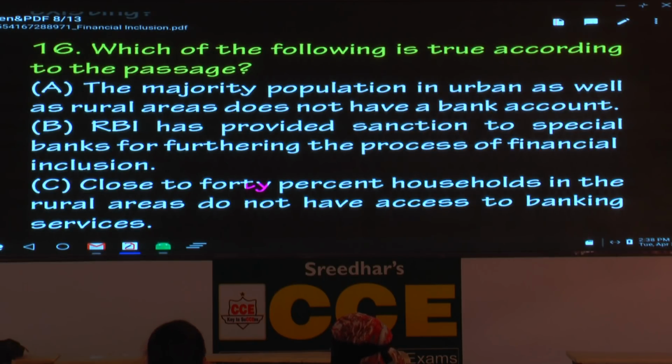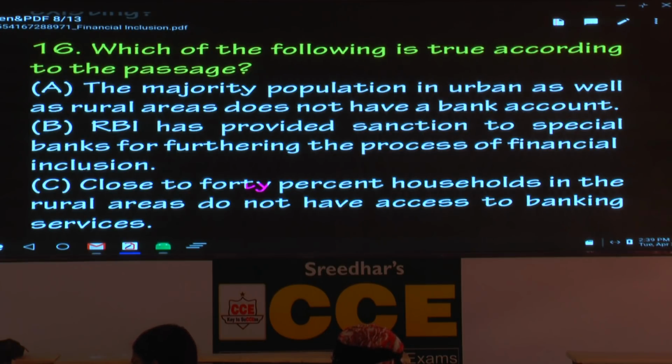The first option: the majority population in urban as well as rural areas does not have a bank account. Now, all of you please go to the second page, go to the passage and go to the fourth paragraph, the last sentence.